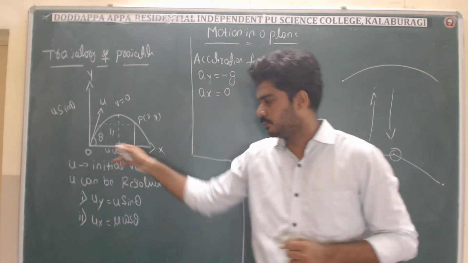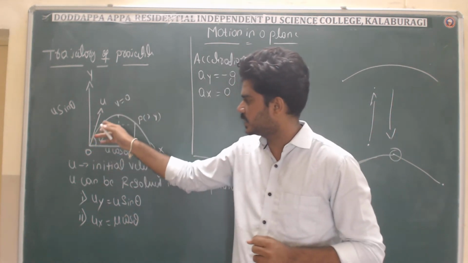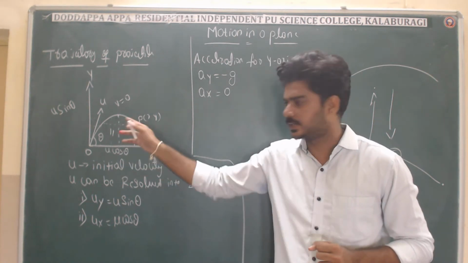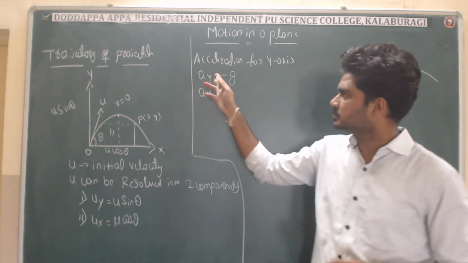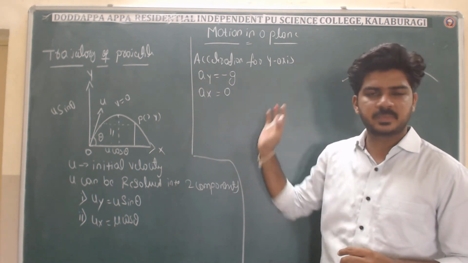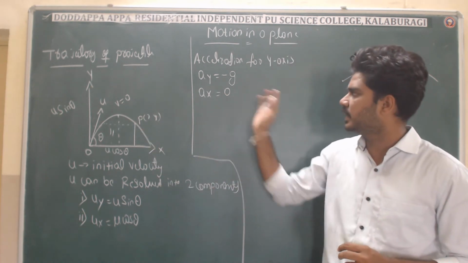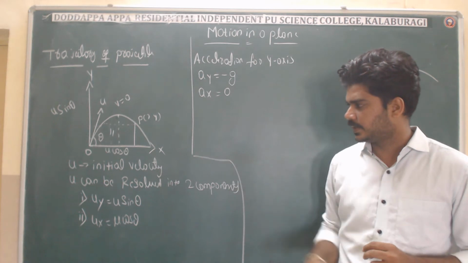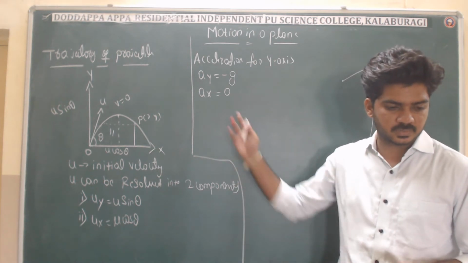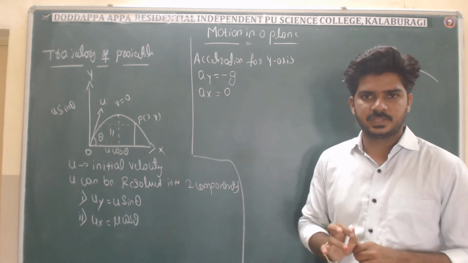And what I have told: in the x-axis the velocity always remains constant. That's why there will not be any acceleration. But in the case of the y-axis, as you can see here, the velocity is changing. Right? The time and distance are changing. That's why the acceleration along the y-axis is minus g. Why have I written minus g? Because it is in the downward direction. That's why ay is equal to minus g and ax is equal to 0. Why? Because in the x-axis there will be no acceleration. Acceleration along the x-axis is 0.